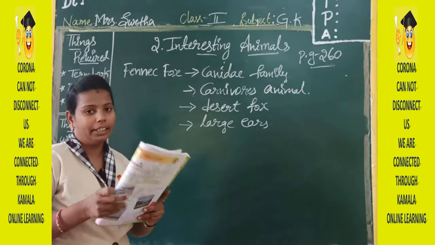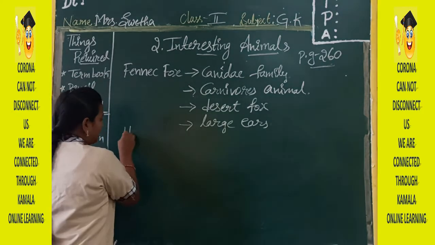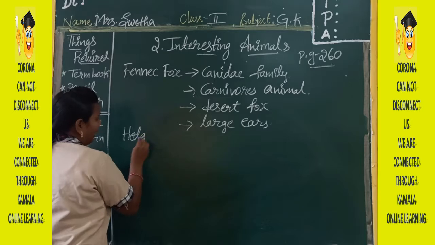Okay. Next, we will move on to the next animal. It is hedgehog.